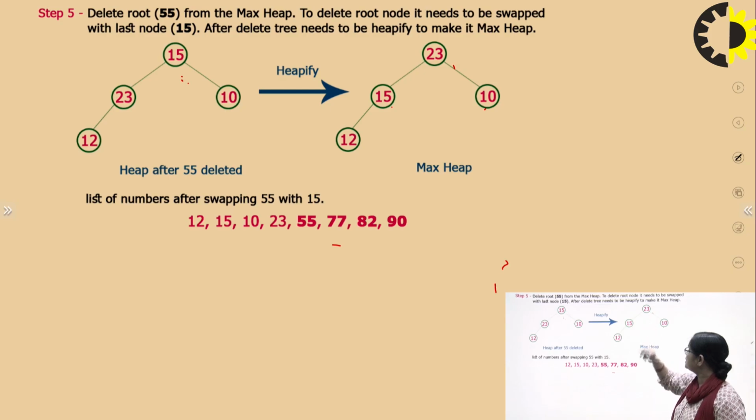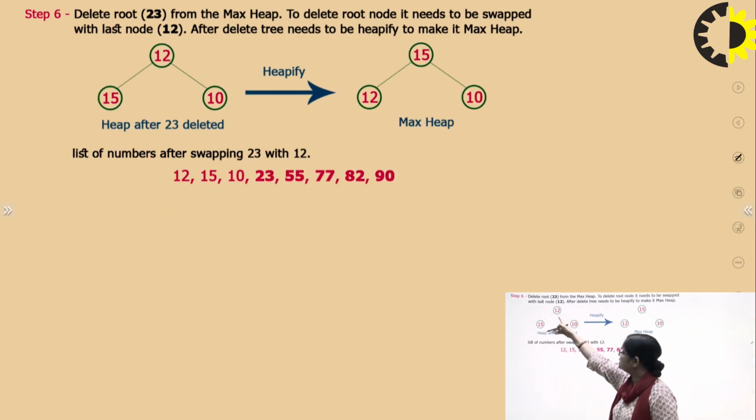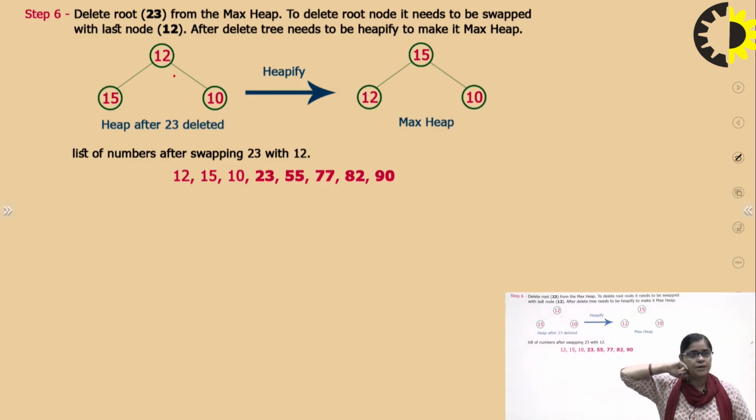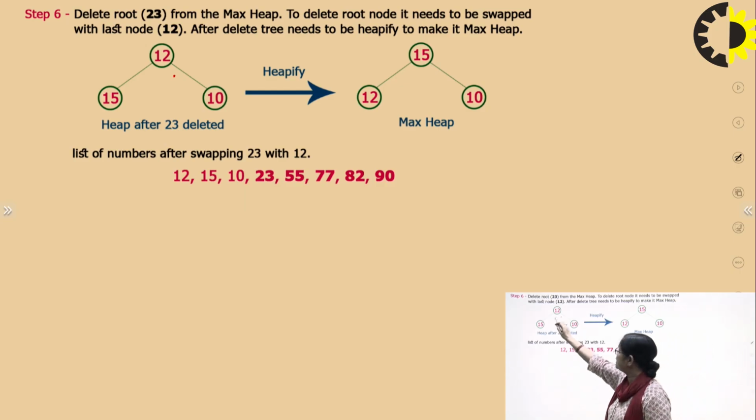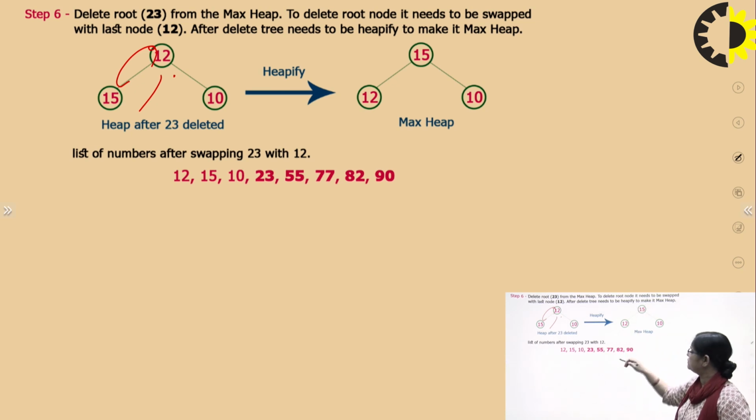Now again, what are we going to delete? We are going to delete the 23. Which is the smallest one? 10. Then you will find out that after deleting, again it is violating the property of the max heap, right? 12 will come here and 15 will come there. 15 is deleted, right? Now again 15 is deleted.